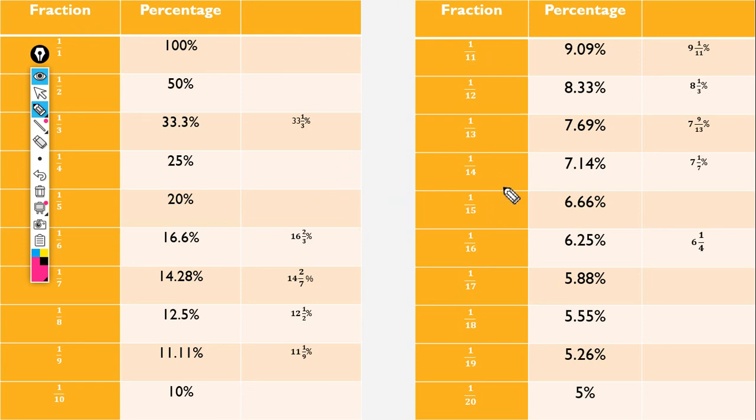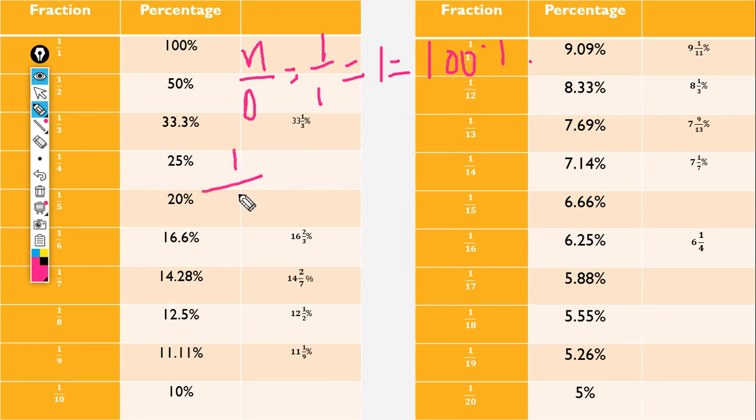Observe carefully. This is the table up to 20. We need to remember all these things. For example, as I already told, numerator and denominator value: 1 by 1 is nothing but 1, so we call it 100%. 1 into 2 is 200, 1 into 3 is 300%, like that. Observe carefully, friends. For 1 by 2, 1 means 100, and 100 divided by 2 means 50 percent, isn't it? 50 percent.